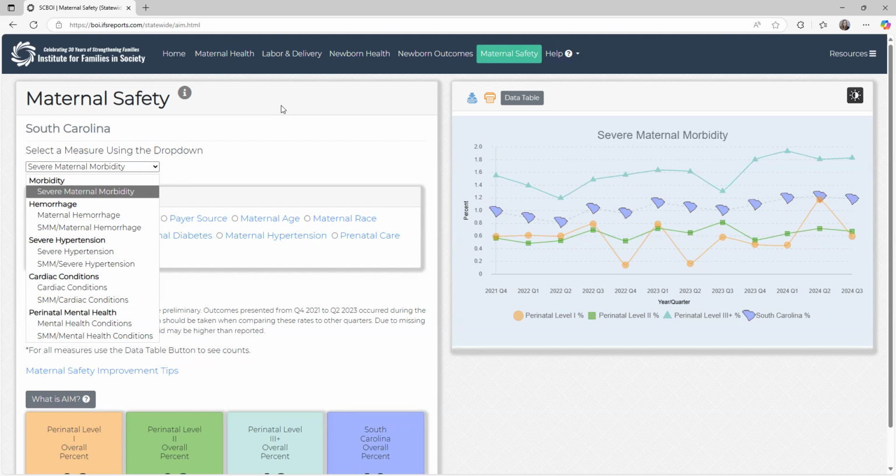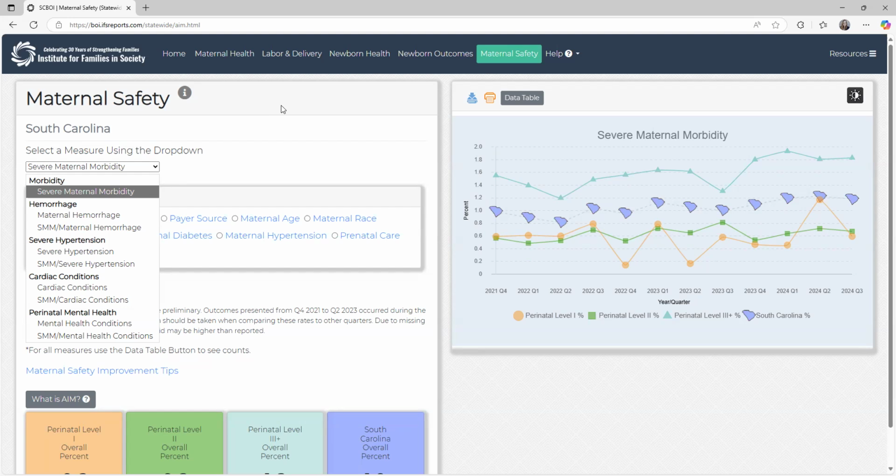We can look at mental health conditions. Mental health is the only AIM measure on the dashboard that is holistic, looking at the entire perinatal health period, because perinatal mental health often happens not at the time of delivery, but later postpartum.